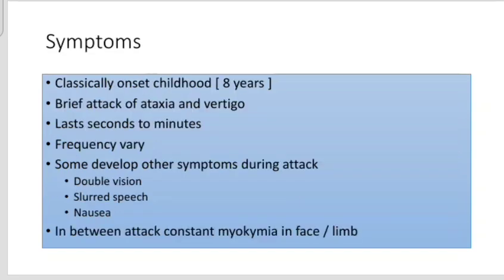Then the symptoms: classical onset is in childhood, at around 8 years of age. It is a brief attack of ataxia and vertigo lasting for seconds to minutes. The frequency can vary, maybe daily, maybe monthly. Some develop other symptoms during the attack, like double vision, slurred speech, nausea. In between attacks, these people have constant myokymia in the face or the limb.